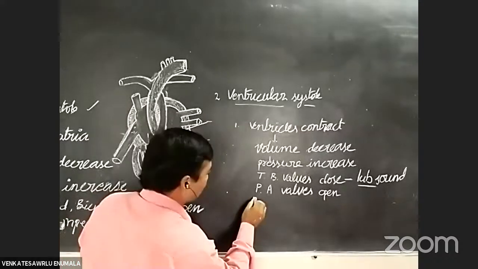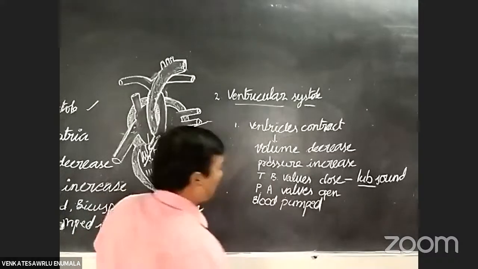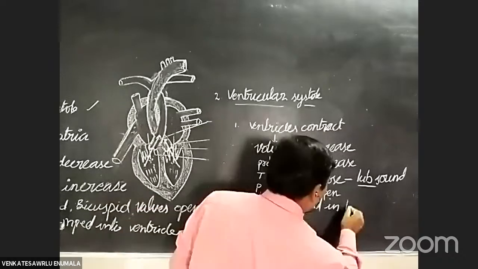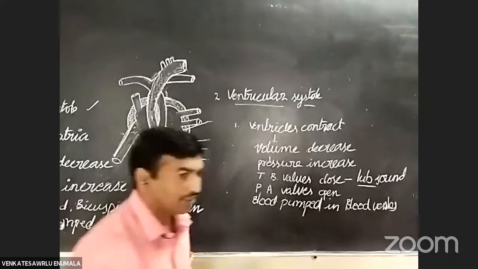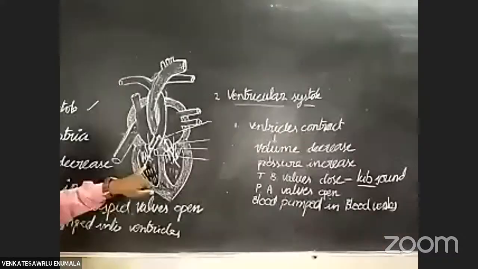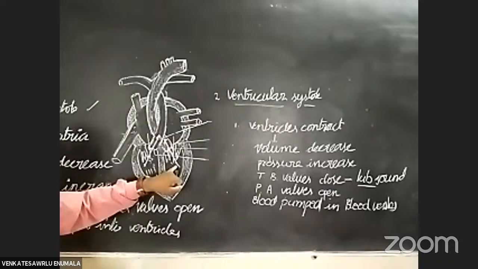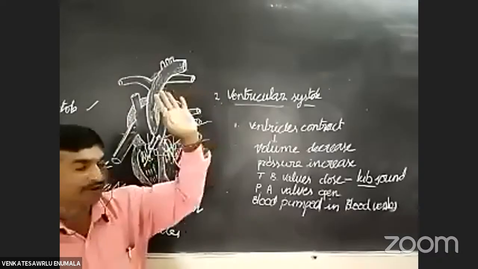Okay, friends, next change: blood is pumped into the respective blood vessels. Respective blood vessels means, as you already know, from the right ventricle to the pulmonary artery, and from the left ventricle to the aorta. These are the changes in the ventricular systole.